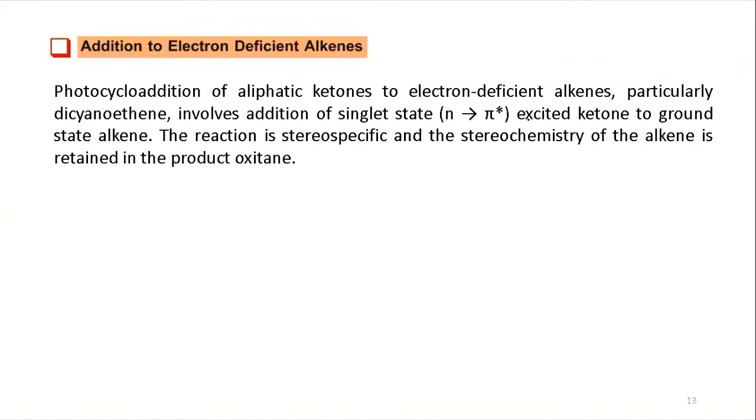Okay, so what we see is that for a deficient alkene, it accesses the singlet state chemistry of the ketone. Okay, so singlet state n-pi star excited ketone to ground state alkene. The reaction is stereospecific and the stereochemistry of the alkene is retained in the product oxetane.